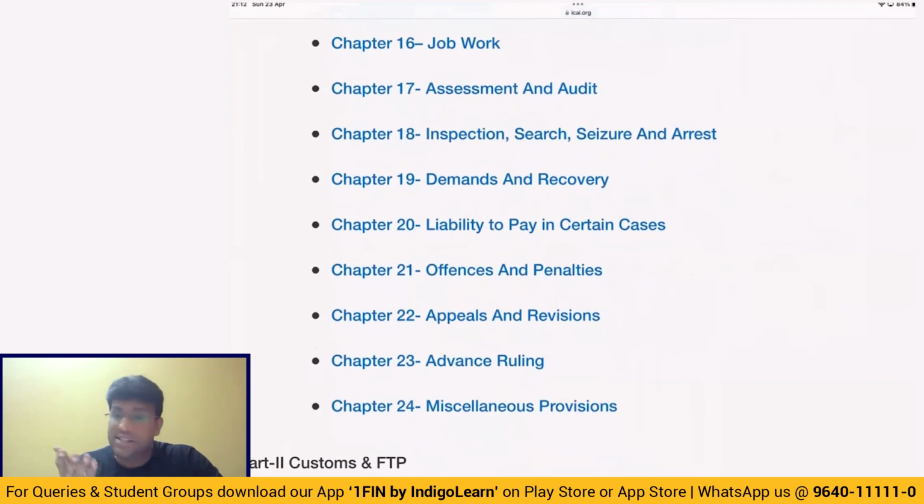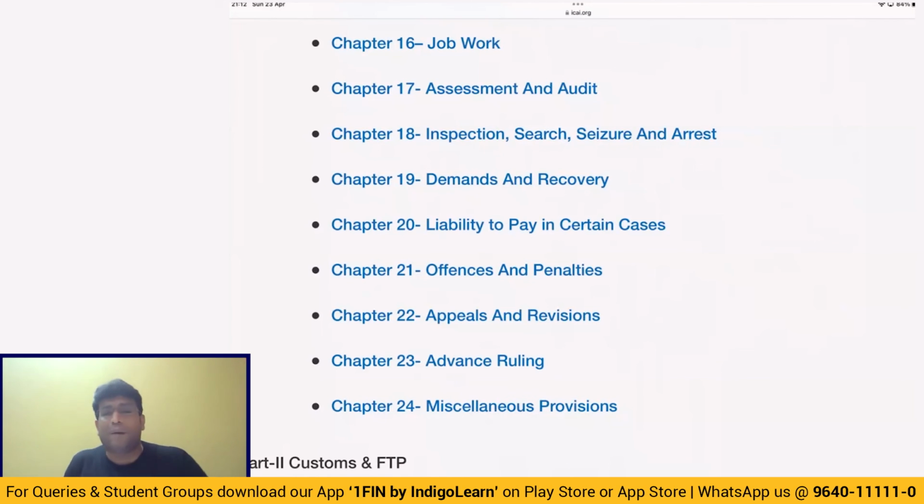Job work, already I discussed with you, my dear friends, the time limit to file, the story of ITC 04, and input should come back within 1 year, capital should come back within 3 years. But the time limit will not apply for moulds and dies, jigs and fixtures, and in case of tools.